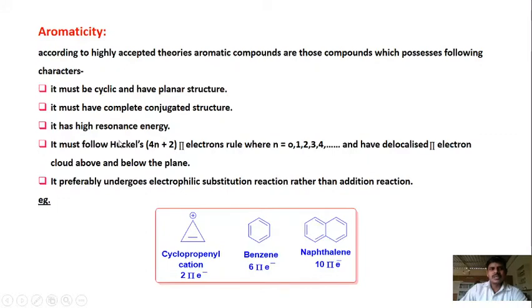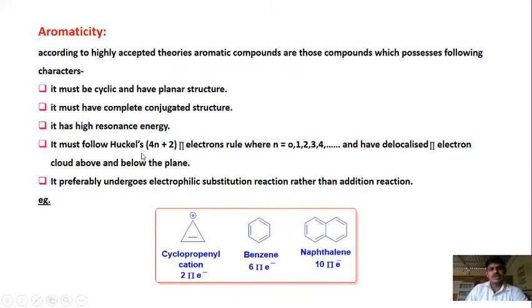Then the third characteristic: it has high resonance energy. So high resonance energy means what? The more the number of resonating structures, that is resonance structures, the higher will be the resonance energy. So compounds must have higher resonance energy. Then the fourth characteristic is that it must follow Huckel's rule. What is Huckel's rule? Huckel's rule is that when a compound is said to be aromatic, it should have 4n plus 2 pi electrons in it, where n is any integer.